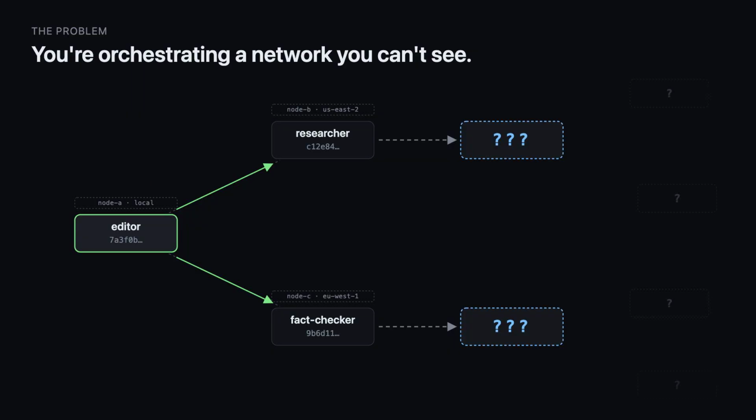3 hops in, you're orchestrating a network you can't see, owned by people you don't know, written in frameworks you didn't pick. When something errors down the chain, the error is lost in the void, and the network itself is invisible to you.